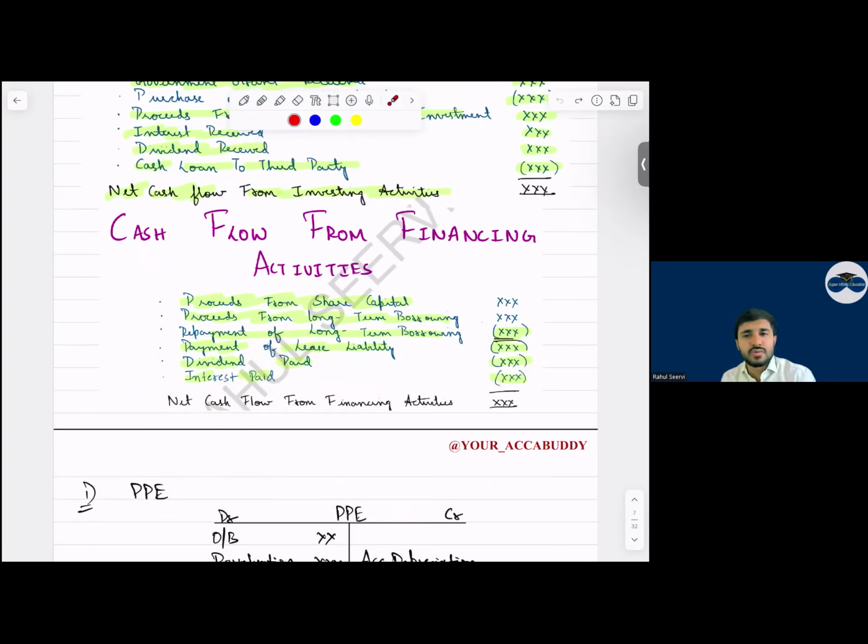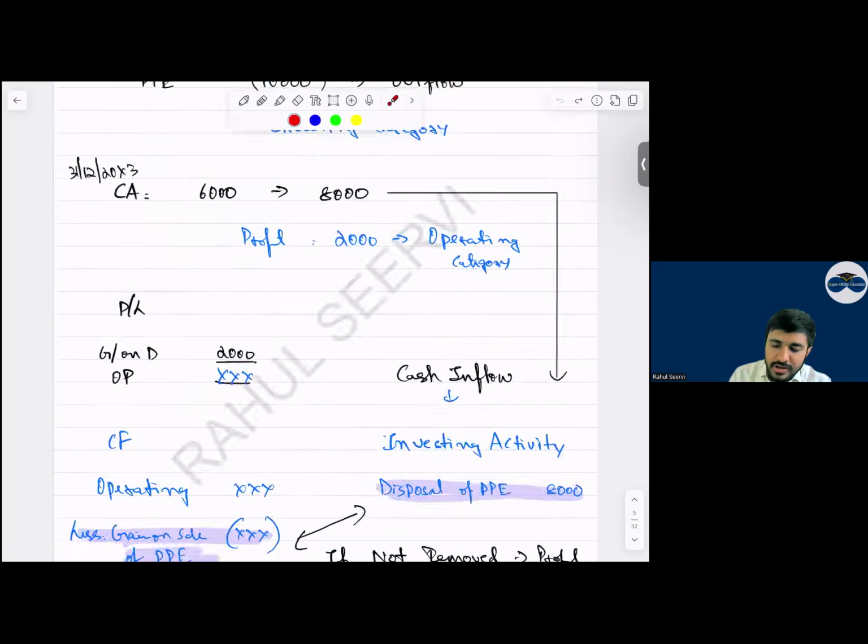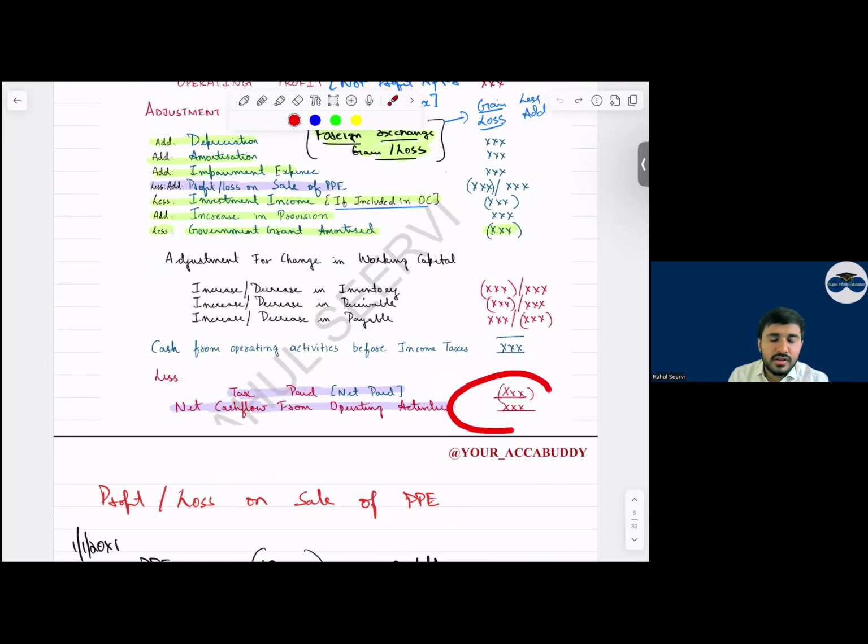Is the format of cash flow clear, everyone? If you do this total, what will you get? If you do this total, you will get the increase or decrease during the year. Then this increase or decrease, you will add or minus with the opening balance, so that you get your closing balance. That closing balance you compare with what? You compare with the closing balance in the balance sheet.